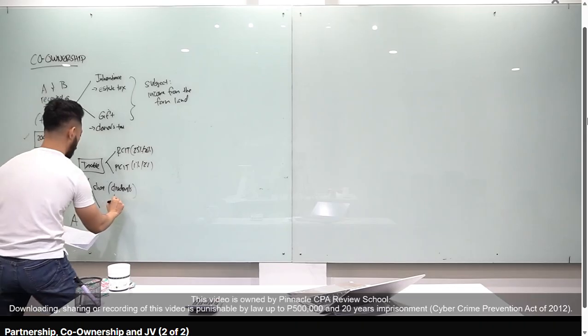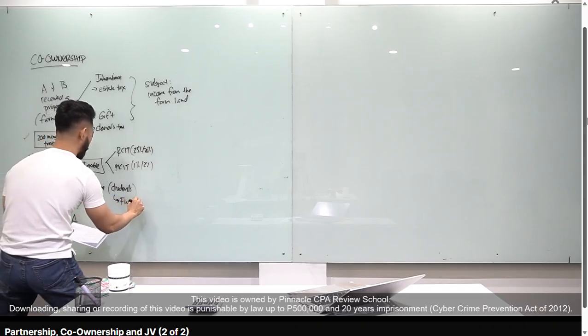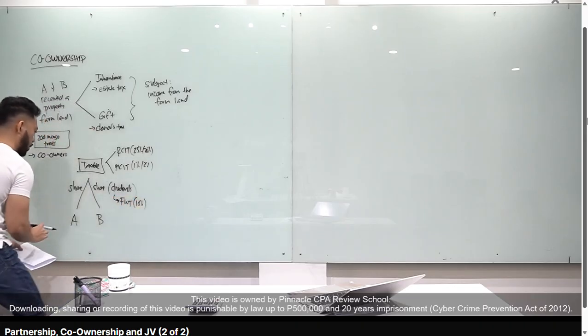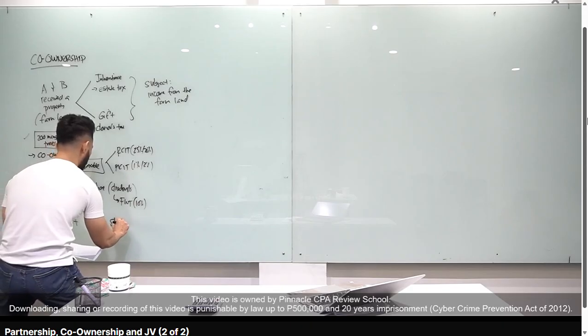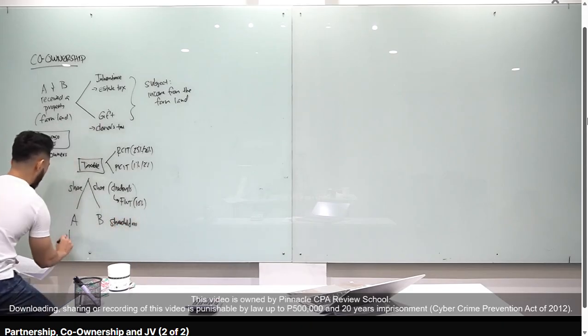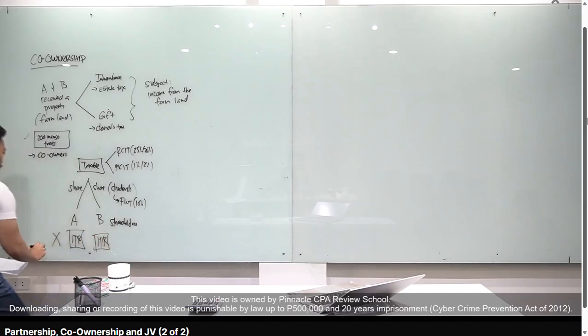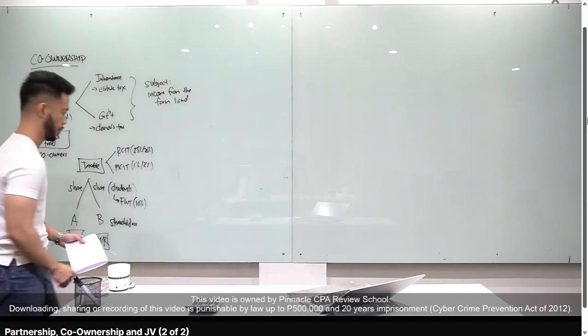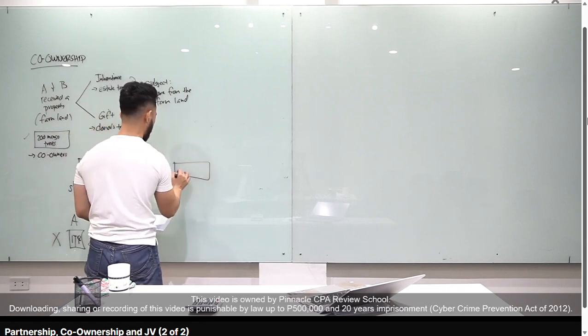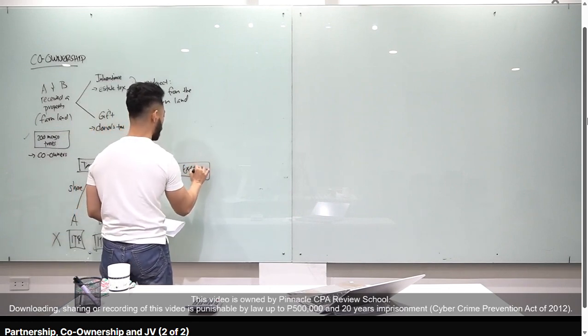So, dividends yun. And we know dividends are subject to 10% final withholding tax. So, in this case, A and B will be treated as shareholders. Meron silang sarili-sariling ITR. But since yung dividends na yan ay subject na sa final withholding tax, hindi na yan magiging form part of the ITR of A and B.